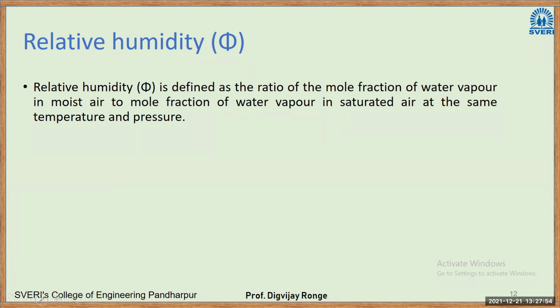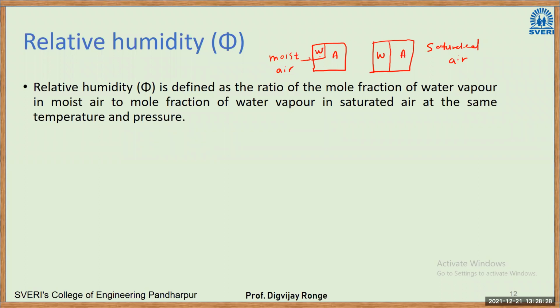So what I mean here, I'll explain. You have to take two samples, right? So these are the two samples. This is a sample of moist air. Moist air means any atmospheric air you will take. Again, in that case, this will be water, this will be air. You take a saturated air sample. In that case, this will be water, this will be air.